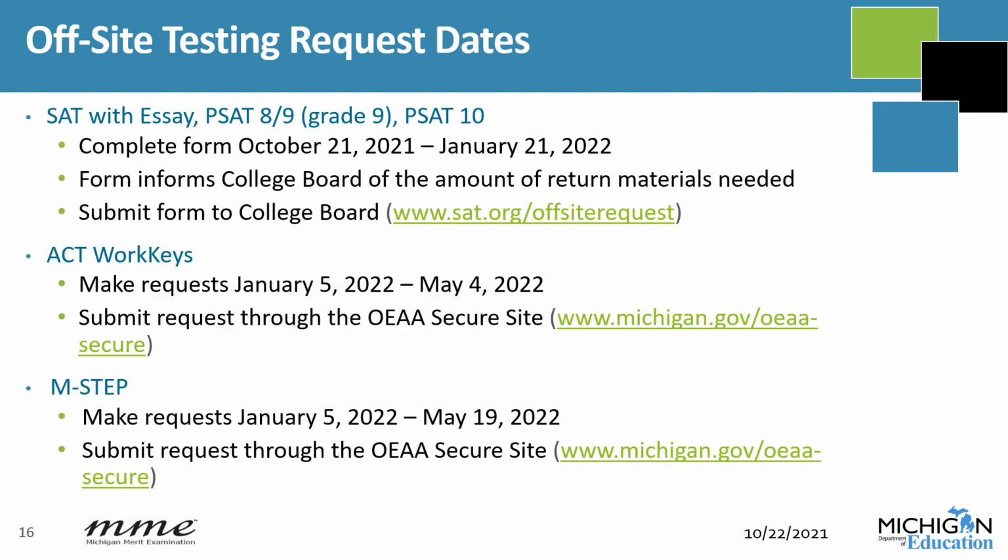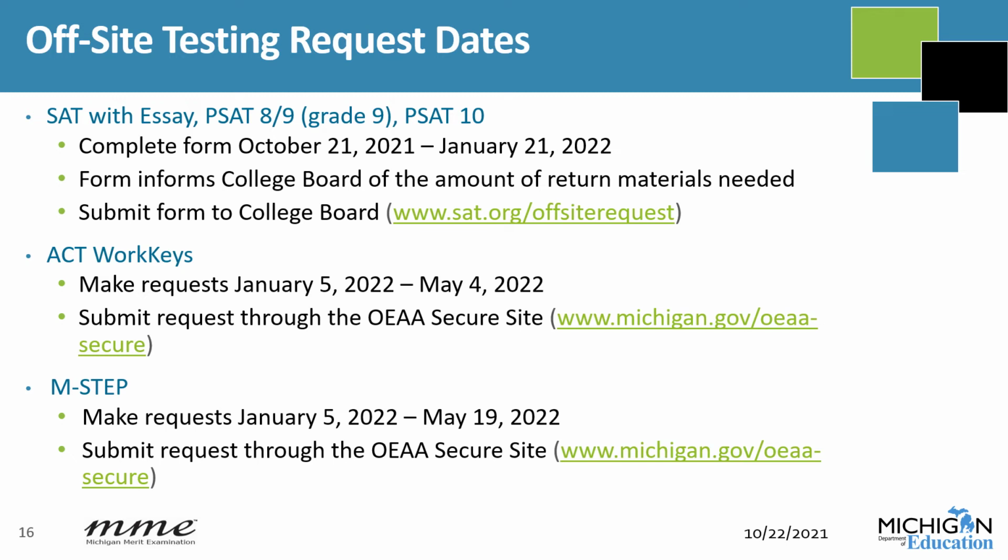Off-site testing request dates are as follows. For SAT with essay and PSAT 8-9 and PSAT 10, requests can be made October 21st to January 21st through the College Board website. ACT WorkKeys off-site requests can be made January 5th through May 4th through the OEAA secure site.